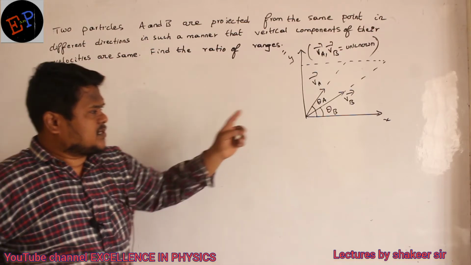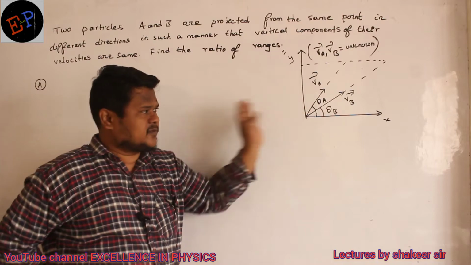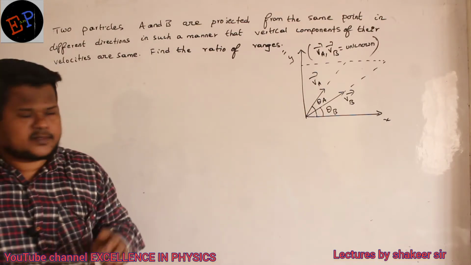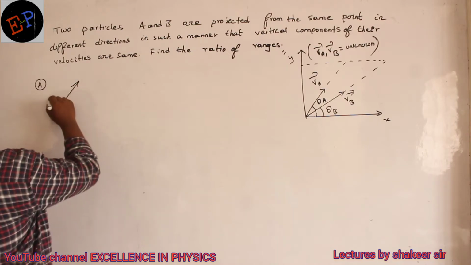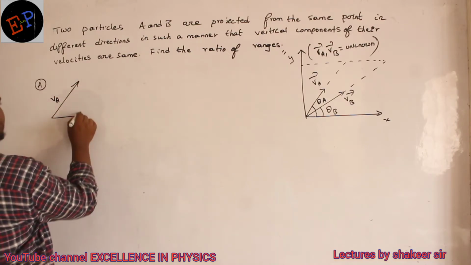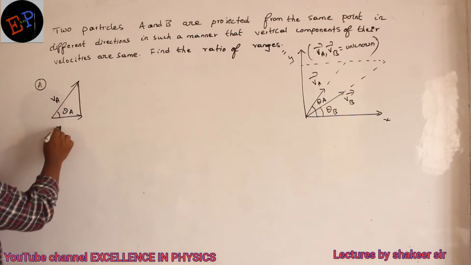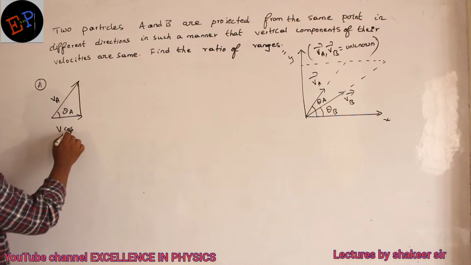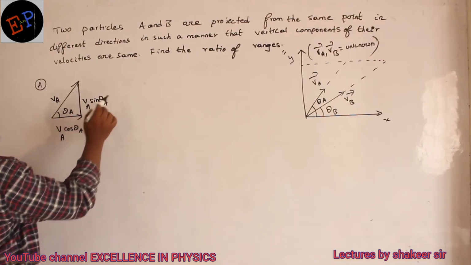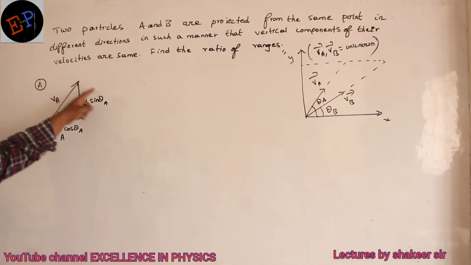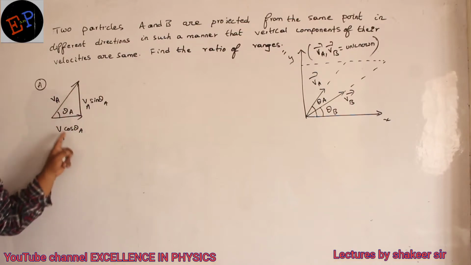Clear? So let us suppose their velocities are VA and VB, for example. But in the final answer, VA and VB should not be present. So let us take the first velocity. This is VA. It is thrown at an angle of theta A. Then I can split this one into two components: VA cos theta A and VA sin theta A. Can I split like this? We know how to split velocity vectors into components.